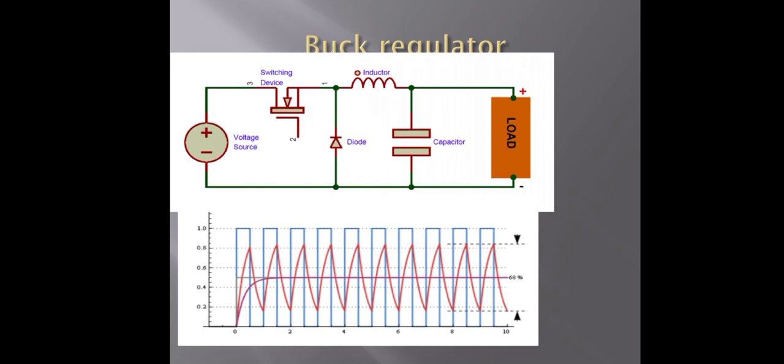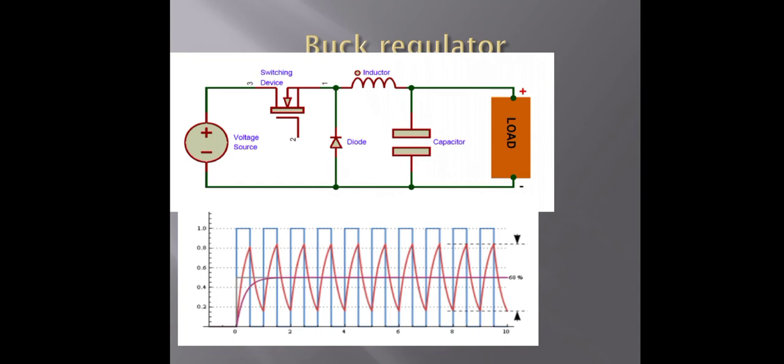This is the circuit diagram of the buck regulator. The circuit diagram and the input and output waveforms are drawn here. First we will study the circuit diagram. The input voltage Vs, a voltage source, is applied here. This is the DC power supply, DC chopper and control circuits, with amplifier circuits and reference circuits used here, and the output voltage. The switching device, diode, inductor and capacitor are used here.